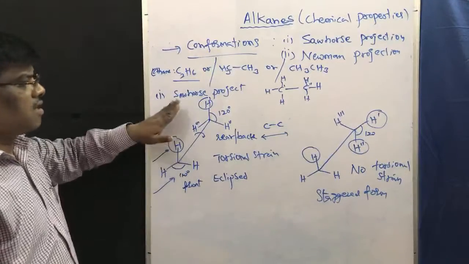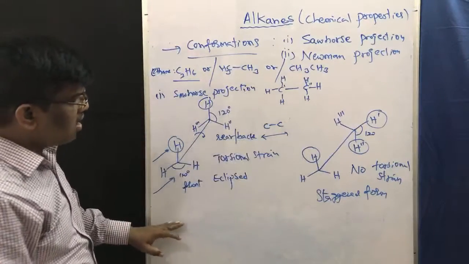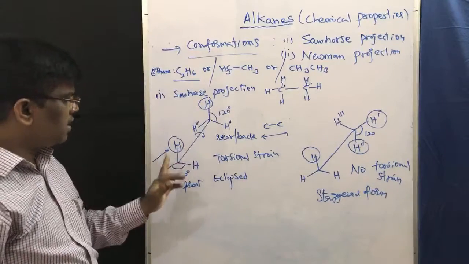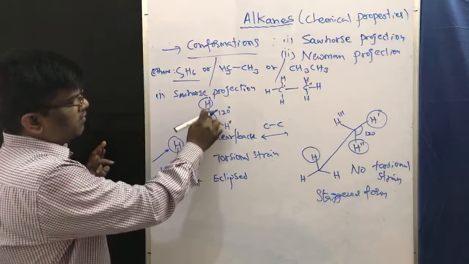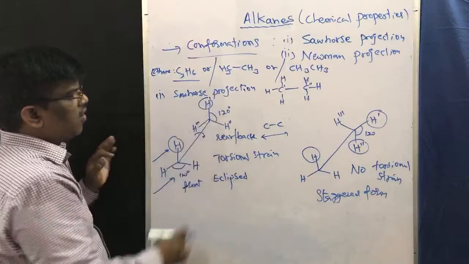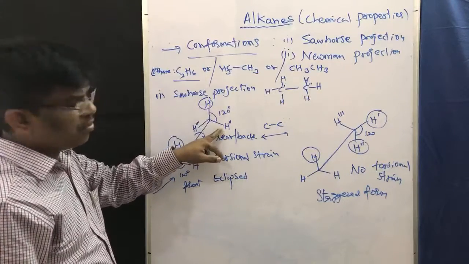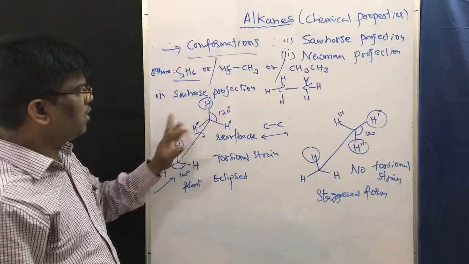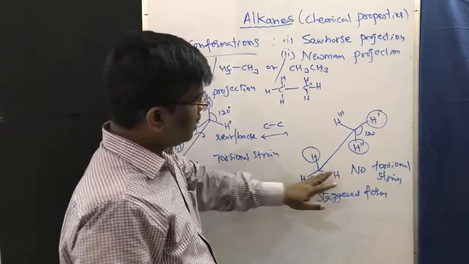So this is Sawhorse projection. Sawhorse projection of ethane has to be written like this. This is one carbon; you have to write the carbon this way and hydrogens in a triangle form, and the angle between these two hydrogens must be intact, that is 120 degrees. So here also 120 degrees, here also 120 degrees.